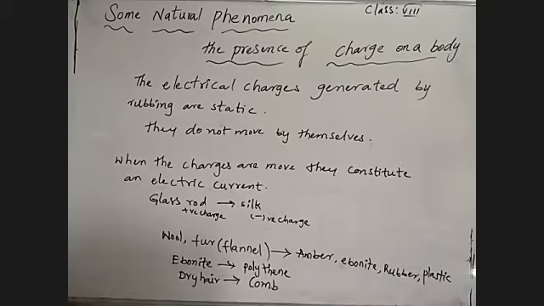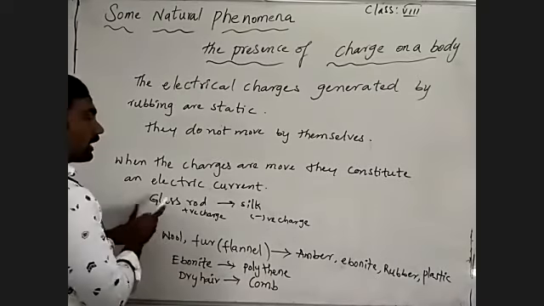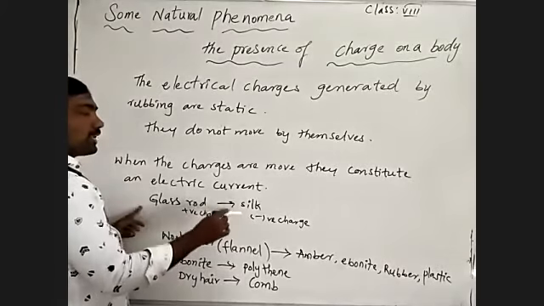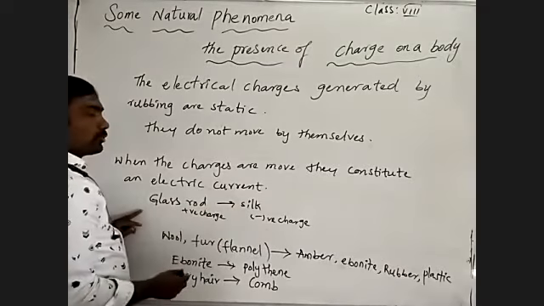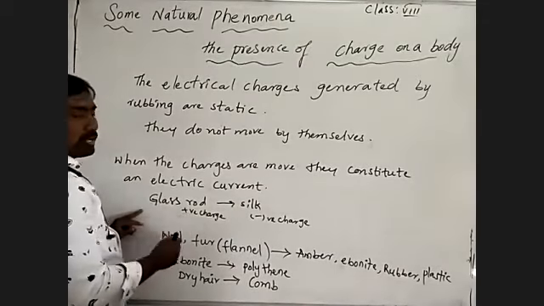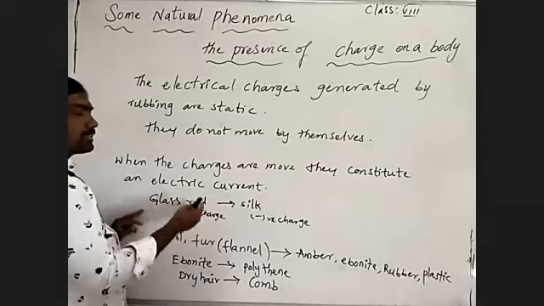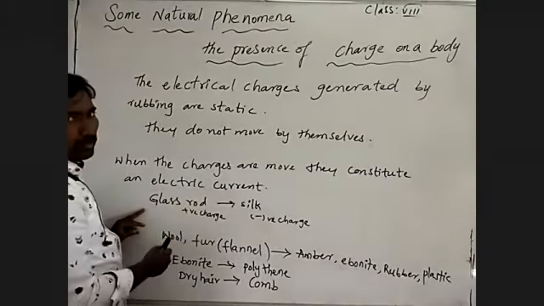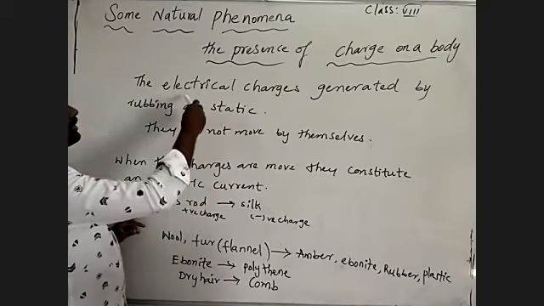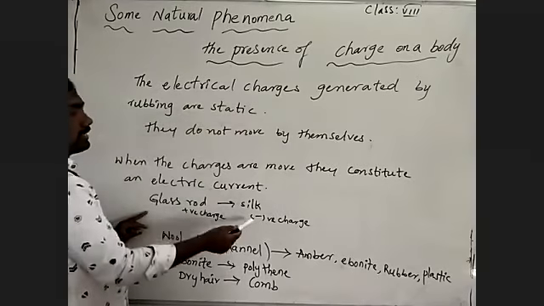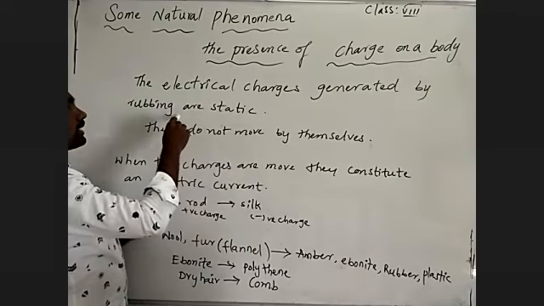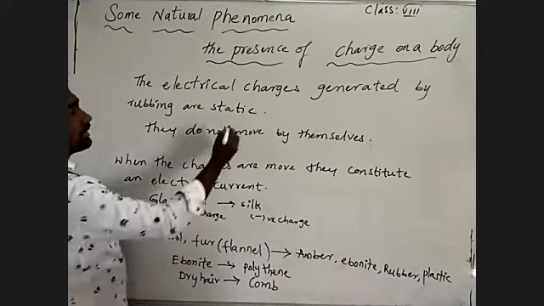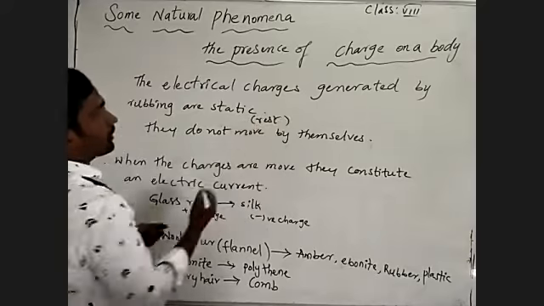Coming to that, when a glass rod is rubbed on silk cloth, we consider that the silk cloth gets a negative charge and the glass rod gets a positive charge. By rubbing two surfaces, we identify which charge is produced. The electrical charges generated by rubbing are static, meaning the charges are at rest.